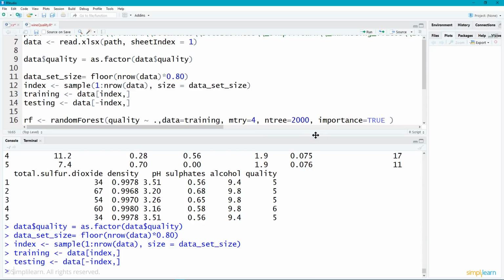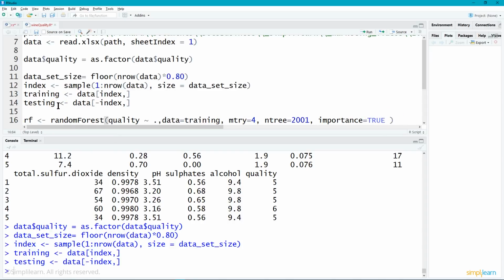The ntree, this is where it gets important, and I'm going to make this 2001. One of the suggestions is to always make this odd, like a tiebreaker, just in case. The default is like 500 or 501. And then finally we have importance equals true. I can't remember what it defaults to, but generally you want to set importance equal to true. It actually looks at the correlation between the different features to make sure that there is some kind of correlation as it's doing its calculations. So our one line of code is going to assign our random forest and go ahead and train our random forest all in one execution.